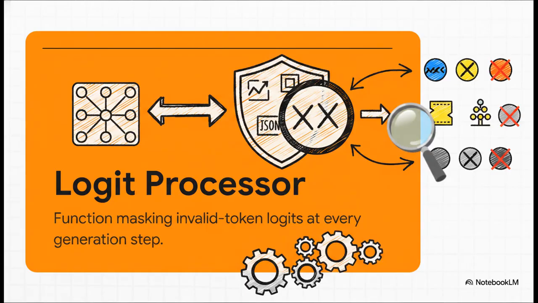To cement that technical learning, let's look at the formal definition. A logit processor is simply a function sitting right between the model and the sampler. It computes which tokens are valid given the current position in your target grammar, whether that's a JSON schema, a regex, or a context-free grammar, and it completely masks the rest. It rigidly enforces your rules at every single step, making invalid output quite literally unreachable by the math.